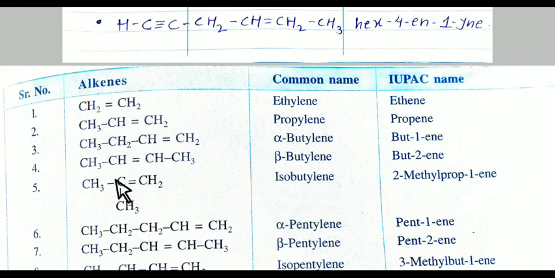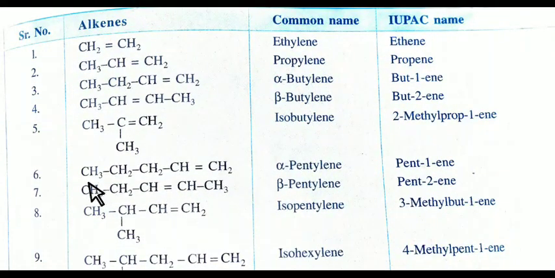Second number carbon containing methyl group, so it is 2-methyl. 3 carbons are there in the numbering, so it is prop, and 1 carbon containing double bond, so it is 1-ene. 2-methylprop-1-ene. Now next,